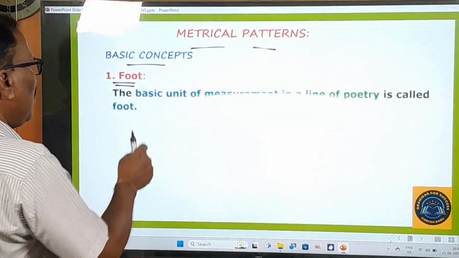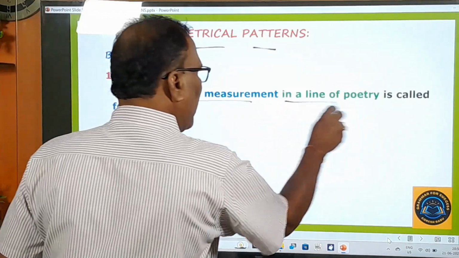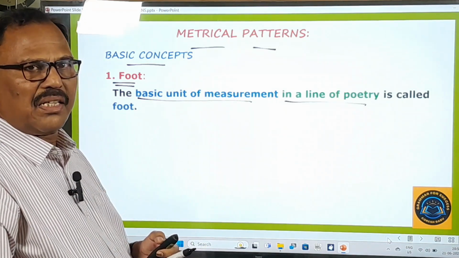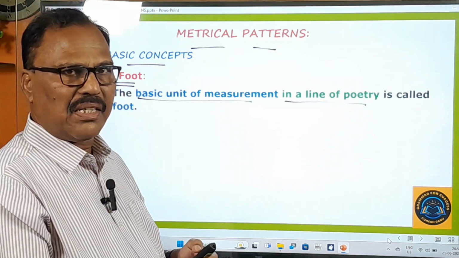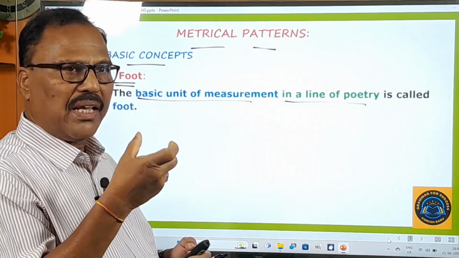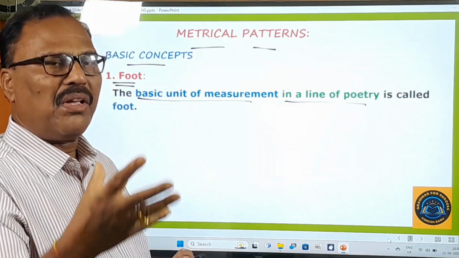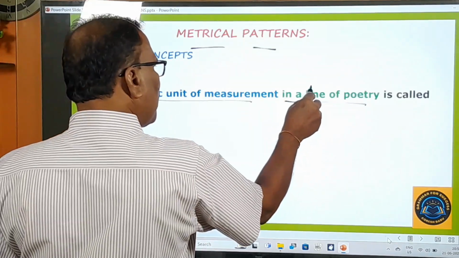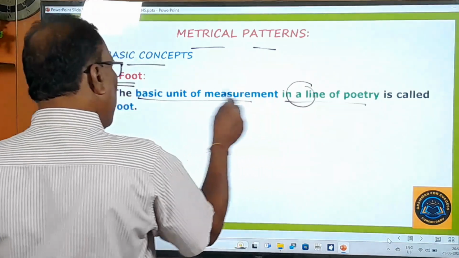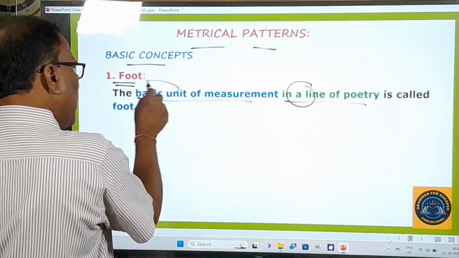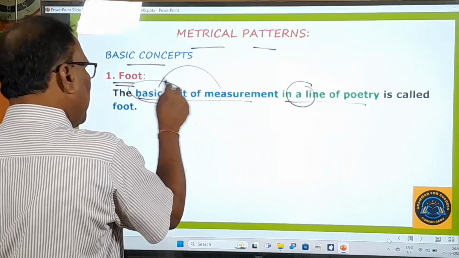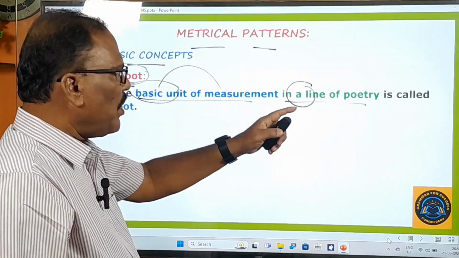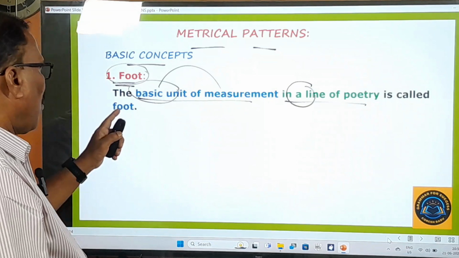And here you pay attention, the basic unit of measurement in a line of poetry. In poetry you find only lines, not sentences. Only in prose you find sentences, right? So you must always say lines taken from the poem. In a line of poetry there is a basic unit, and the basic unit of measurement in a poetic line is called a foot.